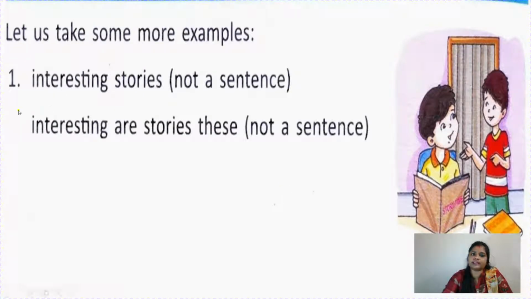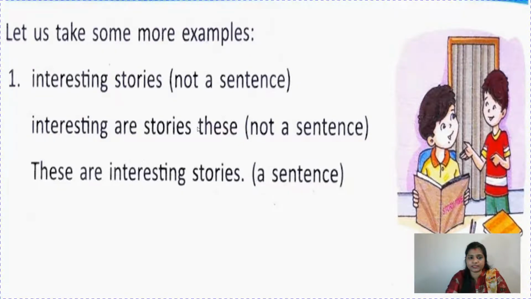See children, let us take more examples now. Interesting stories. Again we have understood that we are talking about stories and they are very interesting, but it's not a sentence. In the second one, interesting are stories. These are groups of words, but it's not very clear what they want to say. So it's not a sentence. But when we say these are interesting stories, then it becomes a sentence. Why? Because it's a group of words and they are giving some meaning.